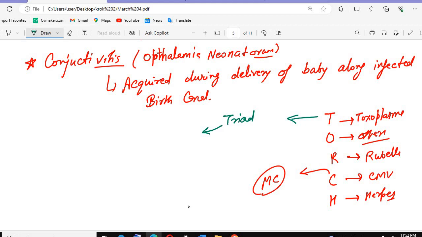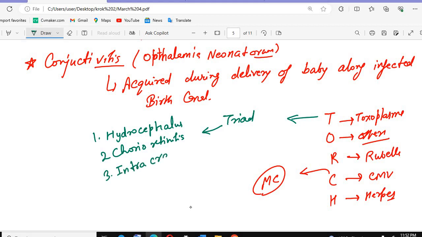That is hydrocephalus, chorioretinitis, and intracranial diffuse calcifications. This is the triad that we see in case of Toxoplasma gondii.